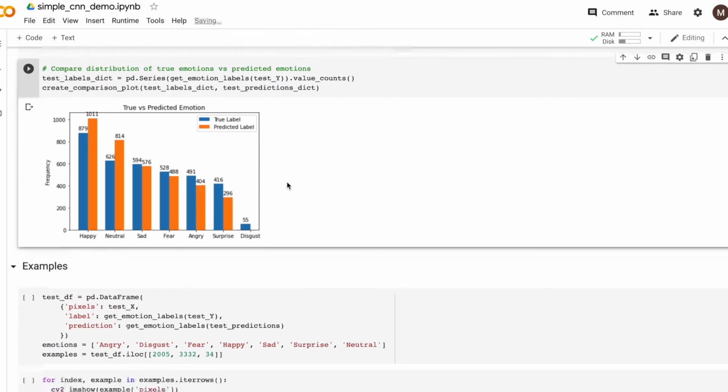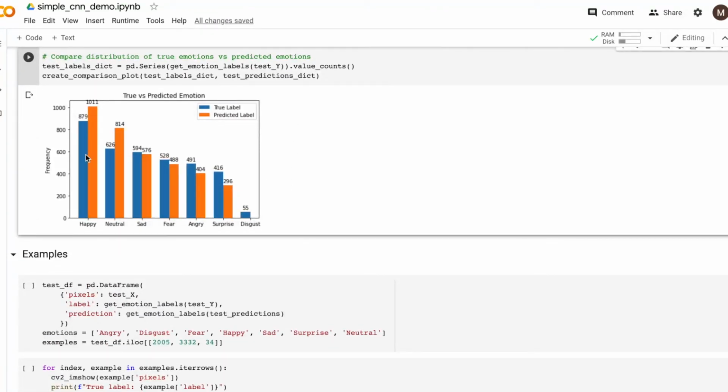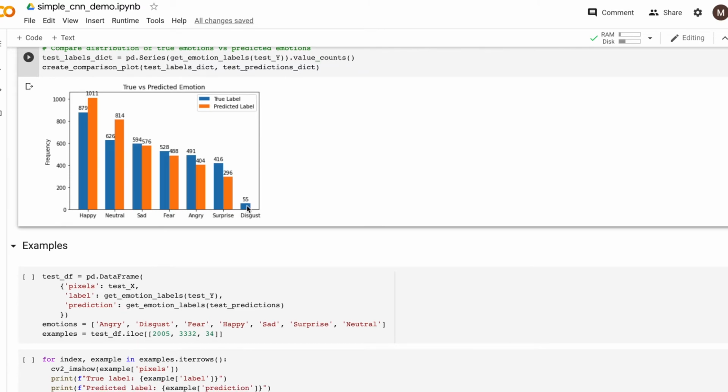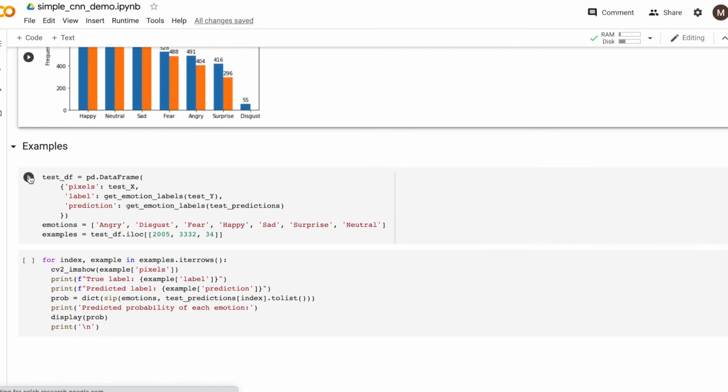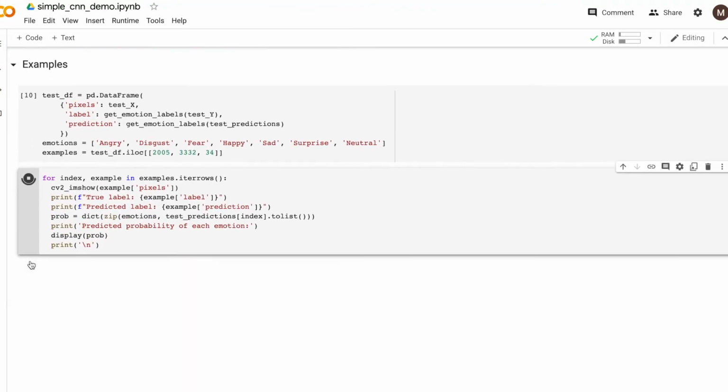So here in this graph, we have the actual labels in blue and the predicted labels in orange. The simple CNN model overpredicts for happy and neutral and underpredicts for the other emotions. In particular, we see that the model doesn't predict disgust at all. Now we're going to take a closer look at some image examples.